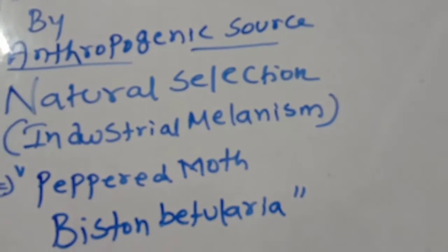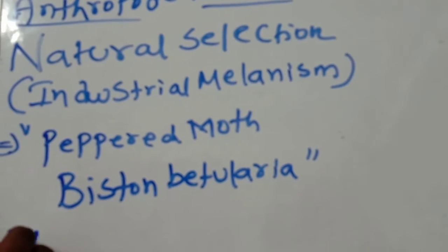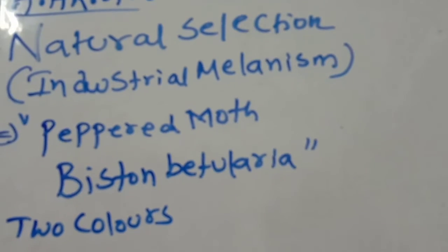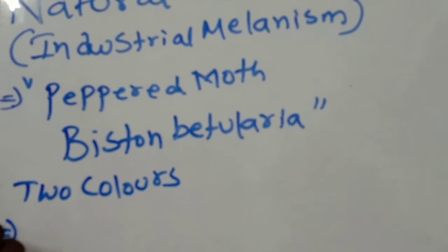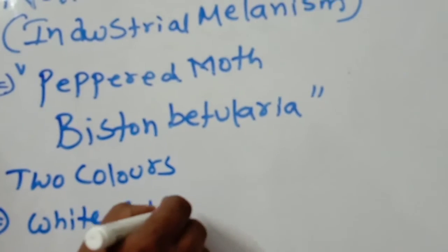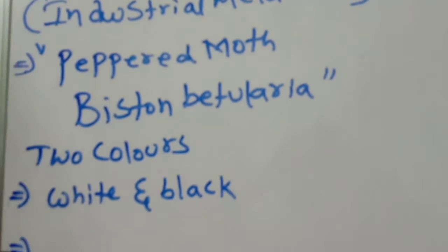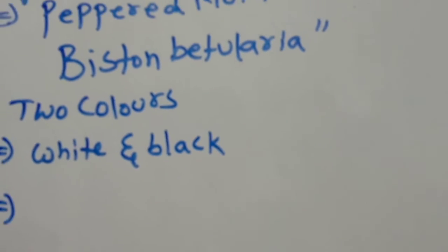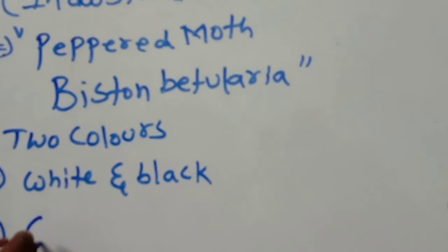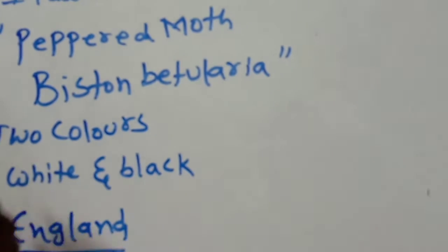Biston betularia. These are available in two colors. What are the two colors? Number one is white and number two is black. This happened in England. What happened in England, we are going to see.